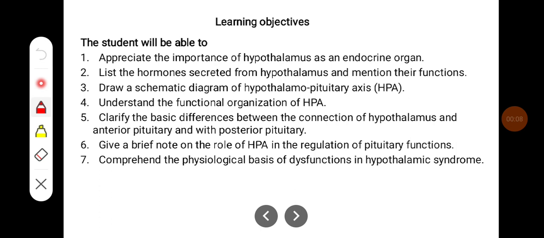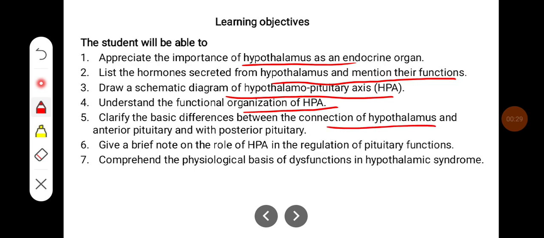Learning objectives of this class would be: appreciate the importance of hypothalamus as an endocrine organ, list the hormones secreted from hypothalamus and mention their functions, draw a schematic diagram of the hypothalamo-pituitary axis, understand the functional organization of HPA, clarify basic differences between the connection of hypothalamus and anterior pituitary with posterior pituitary, give a brief note on the role of HPA in the regulation of pituitary function, and comprehend the physiological basis of dysfunction in hypothalamic syndrome.